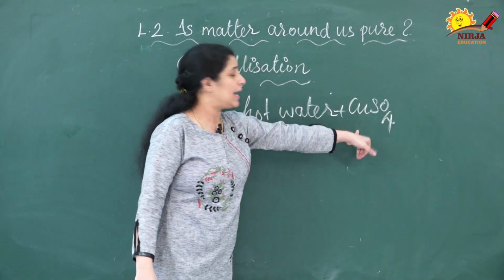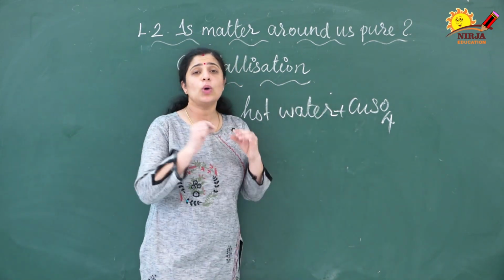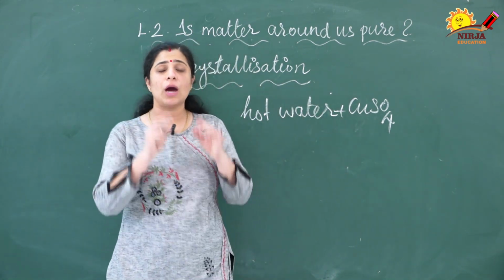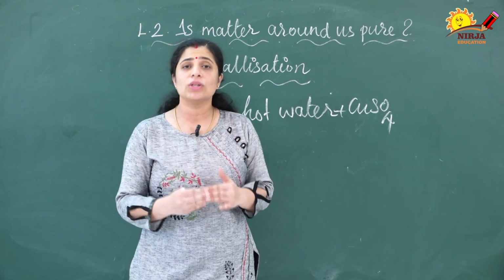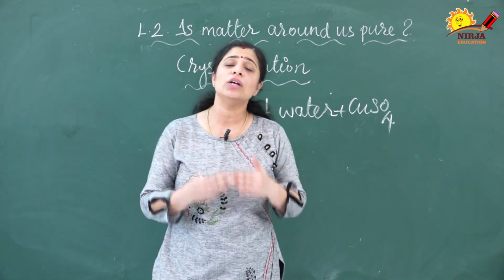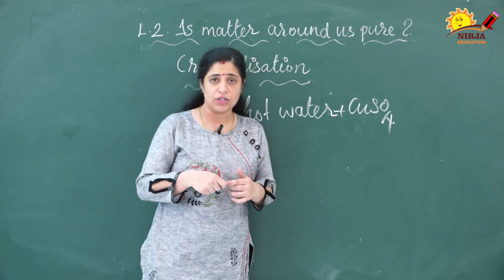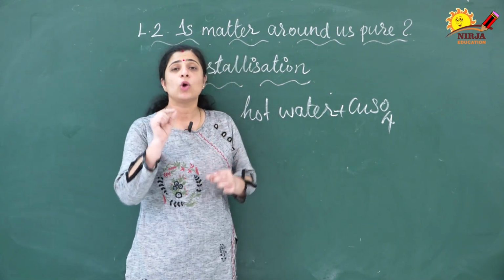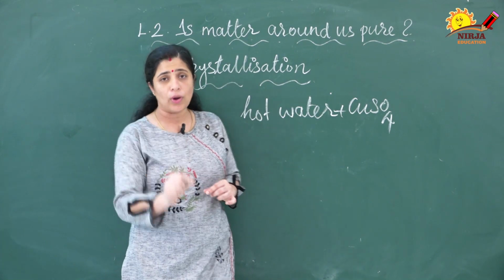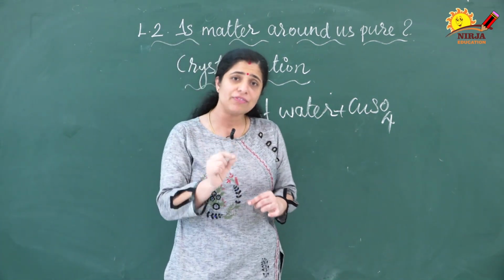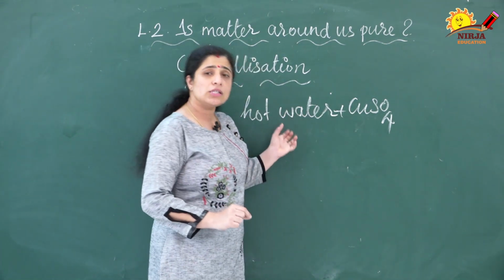You have to add the copper sulfate up to the point where it will not dissolve in this hot water. You have to stir it continuously and add copper sulfate up to that point. After that the copper sulfate will not dissolve in this water.